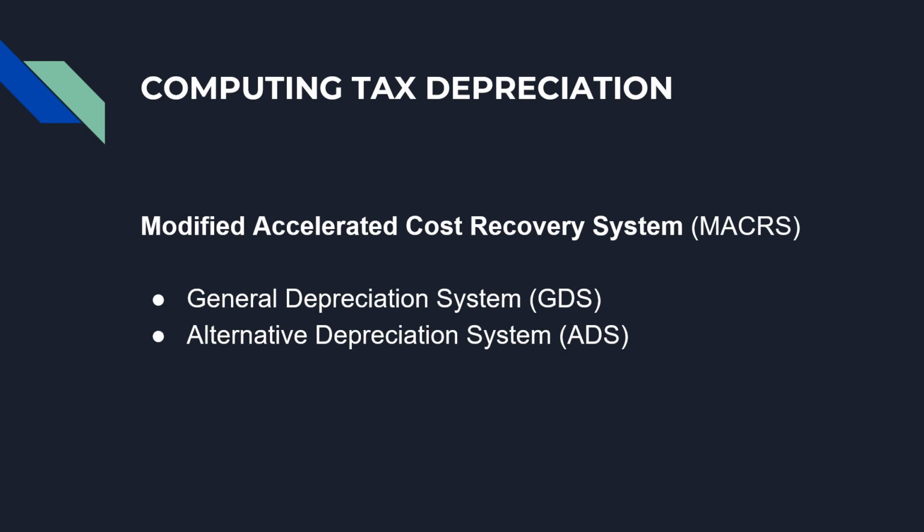There are two methods of tax depreciation in effect at the time of this writing that fall under the modified accelerated cost recovery system. These are the general depreciation system and the alternative depreciation system.